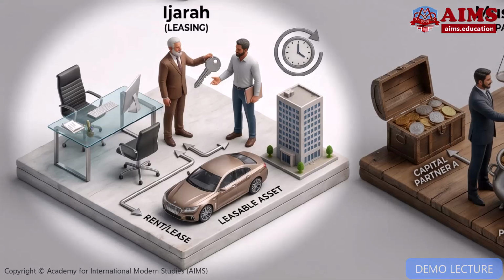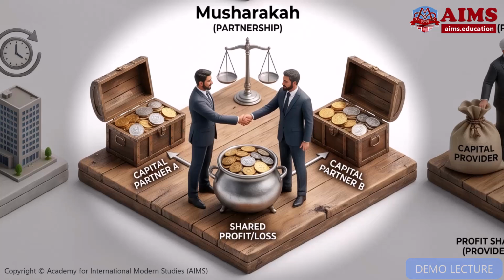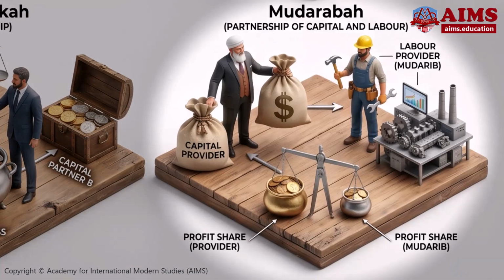Ijarah, leasing, or rent for usufruct. Musharaka, partnership, profit and loss is shared by capital. Mudaraba, partnership of capital and labor.